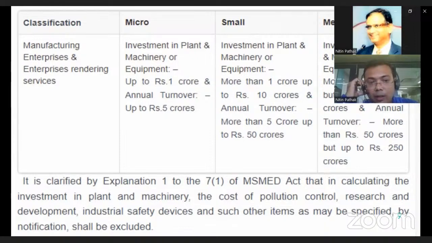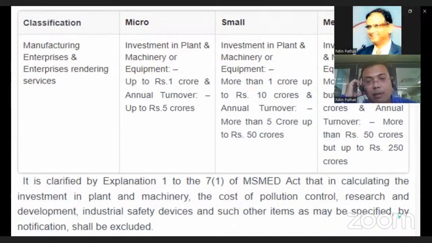If the enterprise turnover exceeds 5 crore but the investment in plant and machinery is 1 crore, then they fall under the small size category, because the turnover exceeds the limit for a micro enterprise as categorized by the MSME Act.